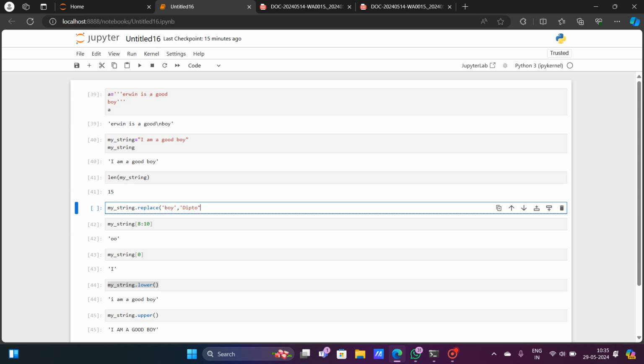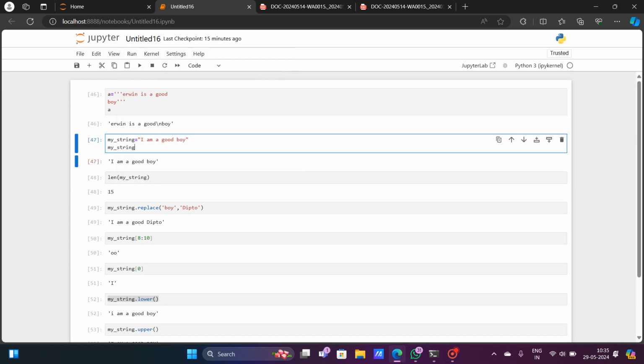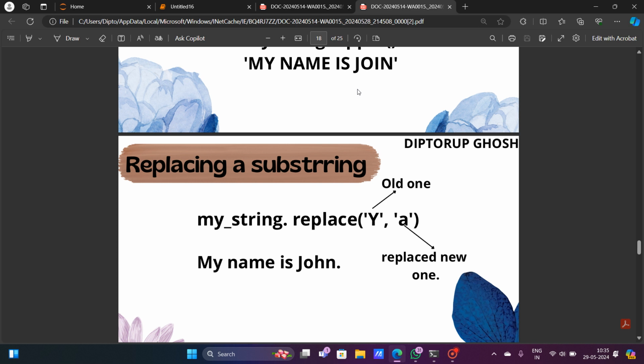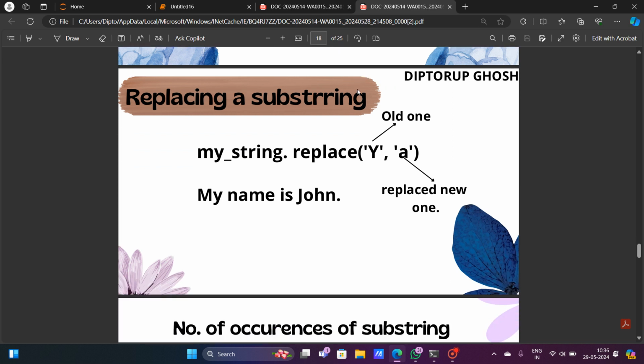And if I run this, it is showing that I am a good Dipto. That means the boy has been converted into Dipto. So that's how you can replace a string, a character, or any word in a Python string. You can also replace only a character.